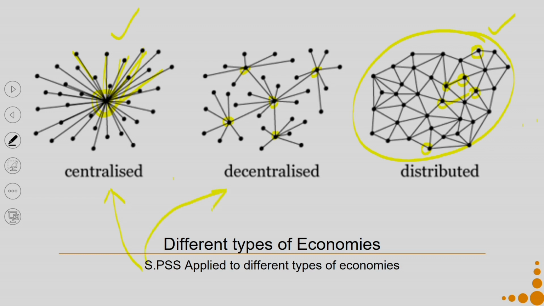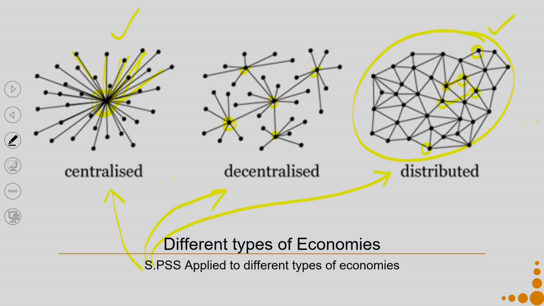Similarly, I can apply SPSS to a decentralized economy as well and a distributed economy. Say for example, if we want to have solar power generation. If you remember the example of mPower that we gave, anybody who was interested in having electricity in their home, because the rural areas in that area were not connected to the mains grid, could contact mPower, and mPower would come and put a solar panel in each and every house.